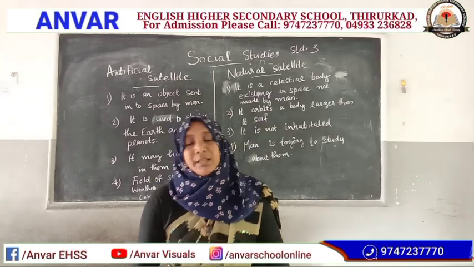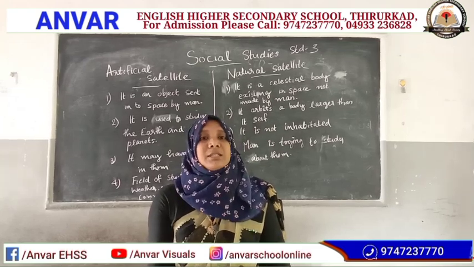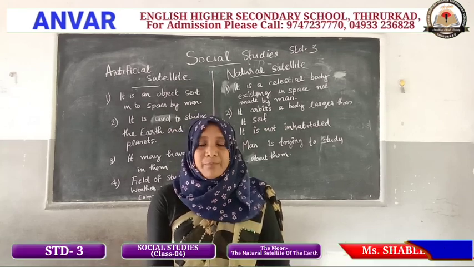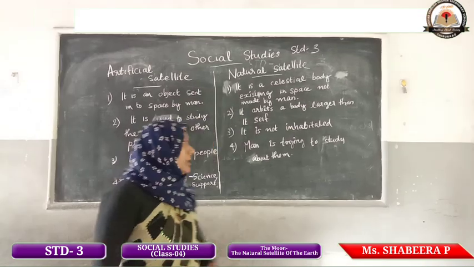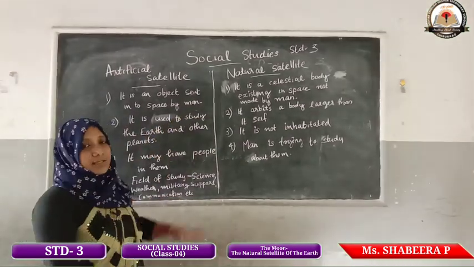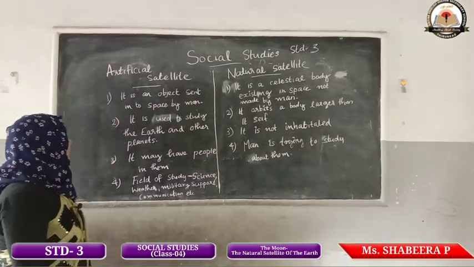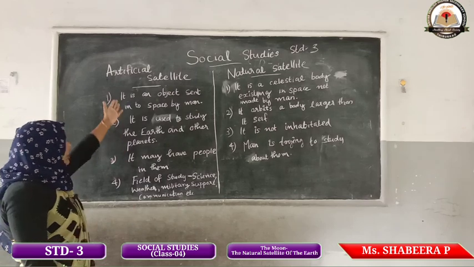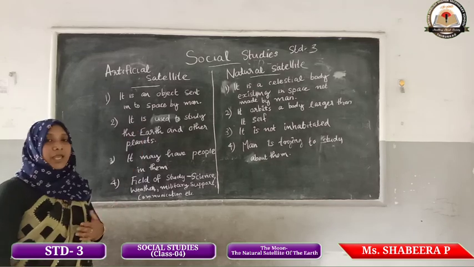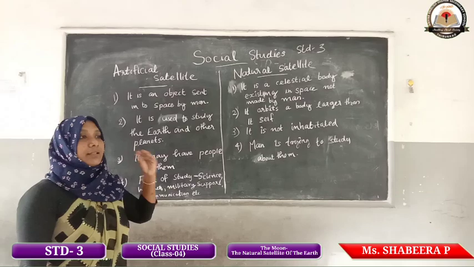Then the next one, we studied the difference between artificial satellite and natural satellite. First, an artificial satellite is an object sent into space by man. Who sent the artificial satellite? The man.